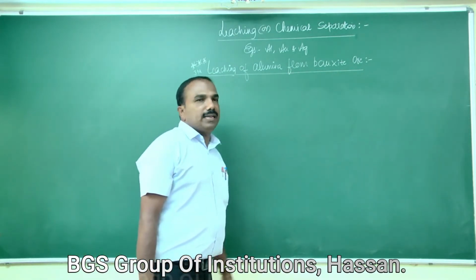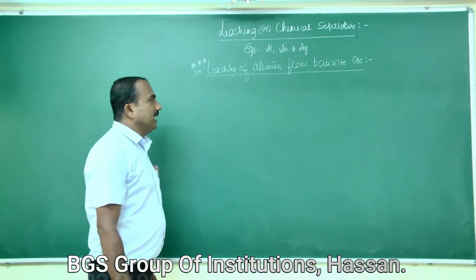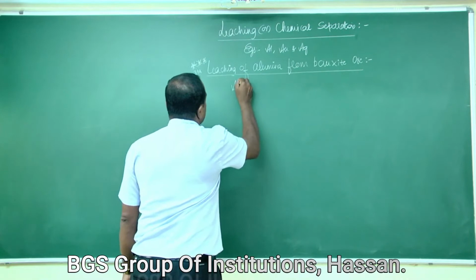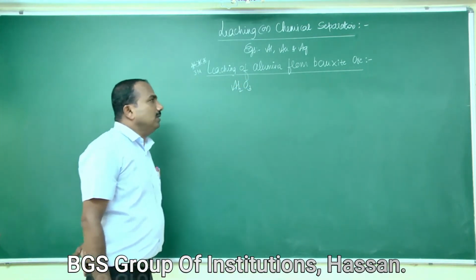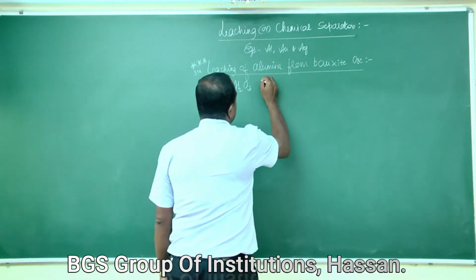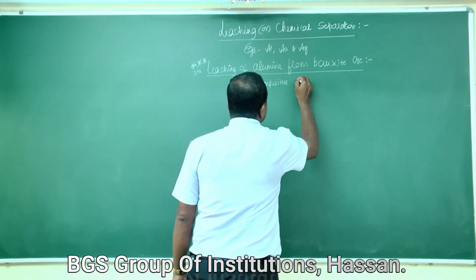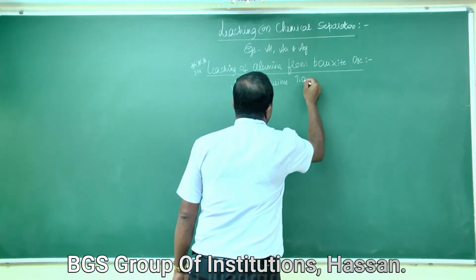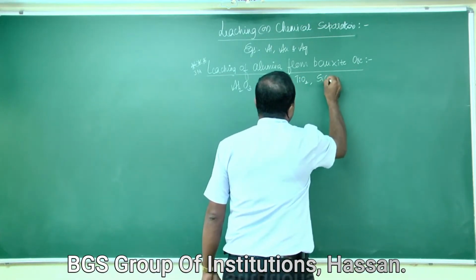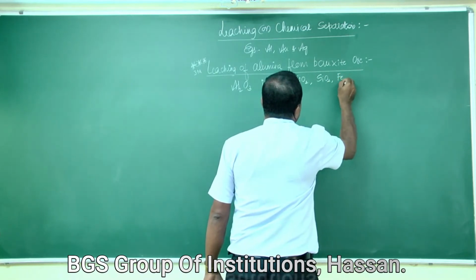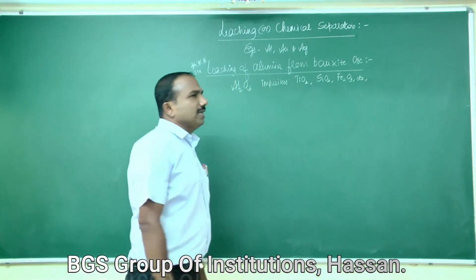The bauxite ore contains alumina, Al2O3, and also impurities such as titanium dioxide, TiO2, silicon dioxide, SiO2, ferric oxide, Fe2O3, etc. These are the impurities.